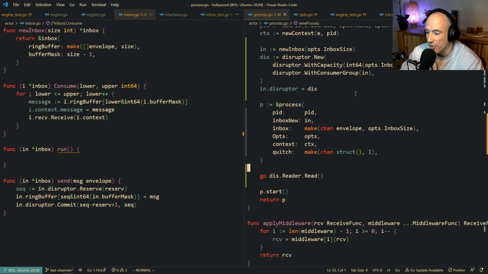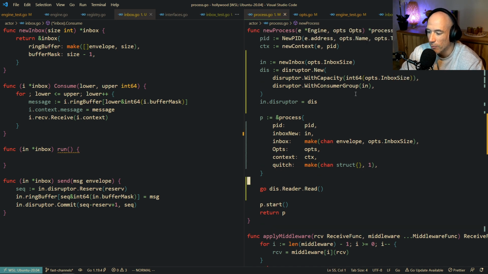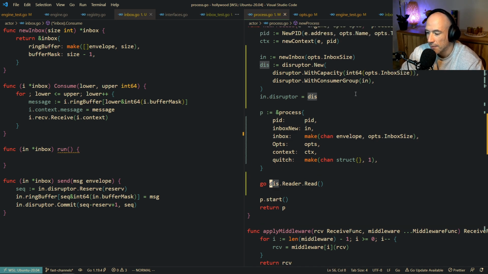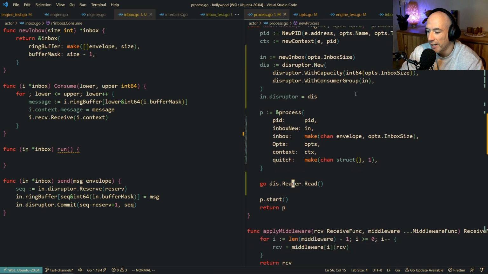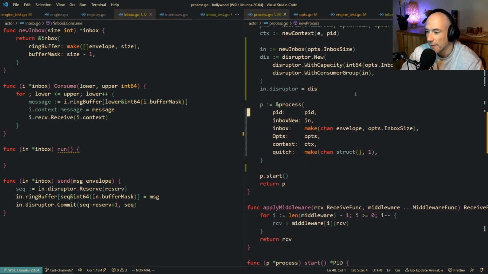What is this? Process go this read. Yeah, this is important because this is going to block. This is a blocking call. This disruptor reader read. I don't think I wanna call it here.